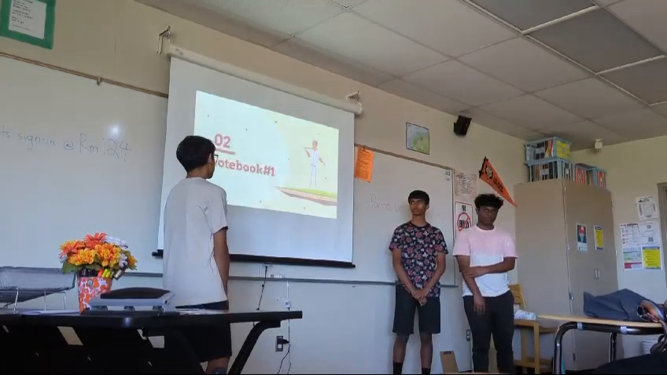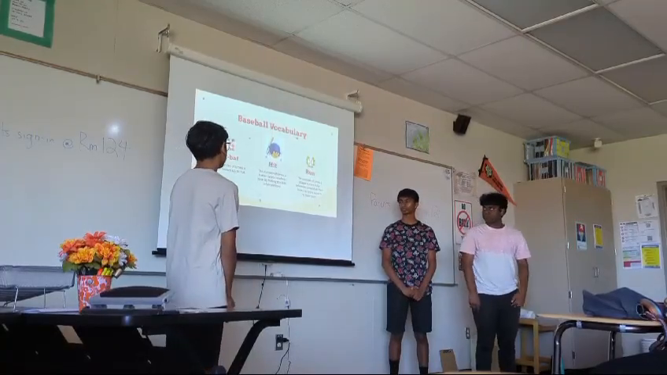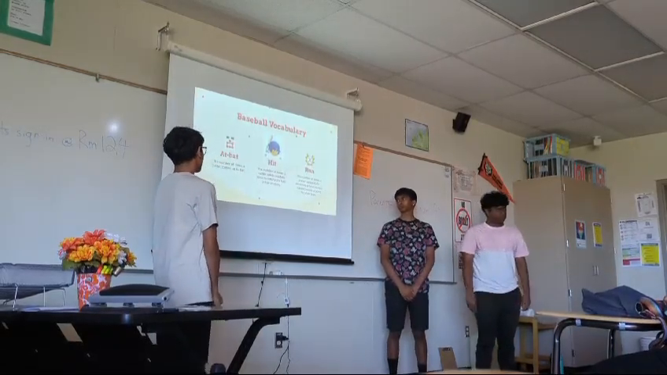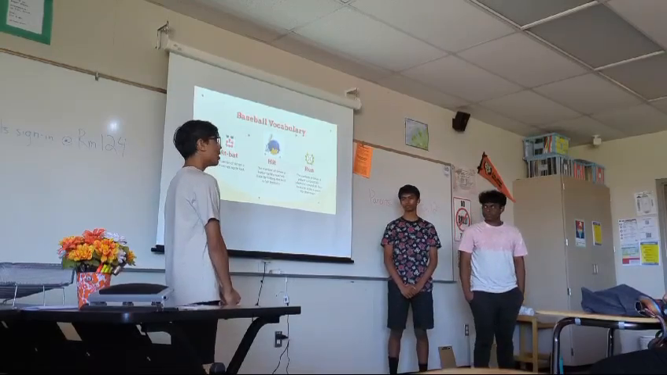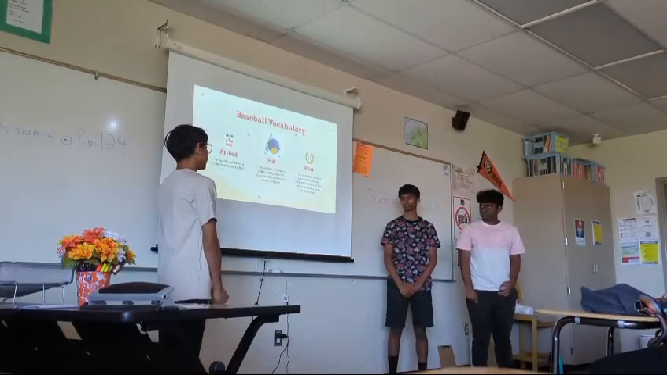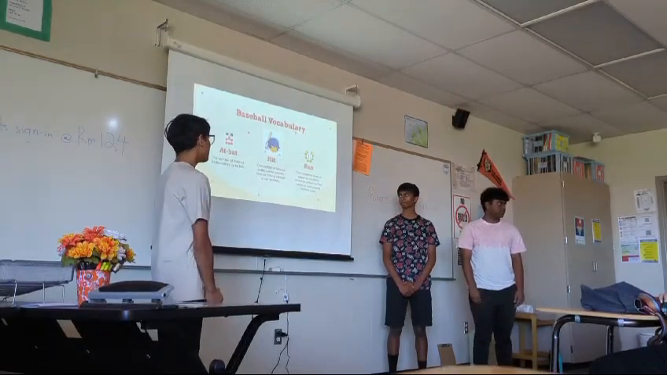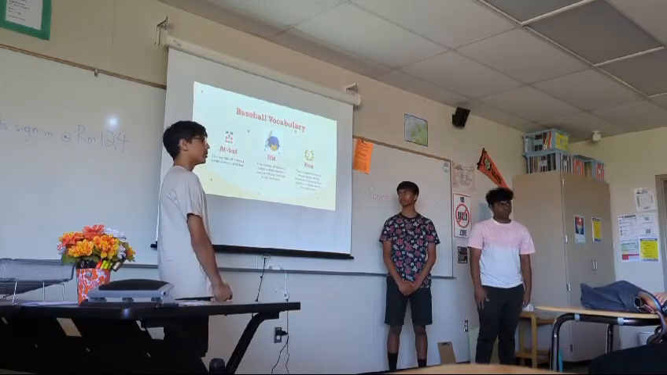This is notebook one. So the baseball vocabulary is at bat, hit, run. At bat is the number of times a batter comes up to bat. A hit is the number of times a batter safely reaches base by hitting the ball in fair territory. A run is the number of times a player successfully advances around all 4 bases to score a point for their team.